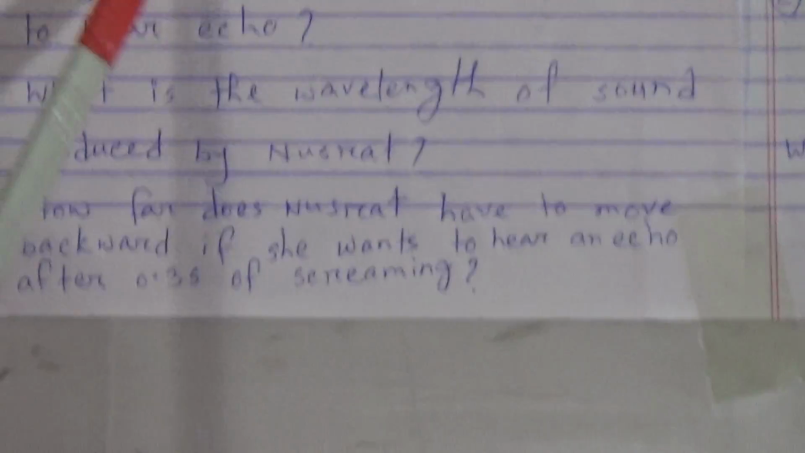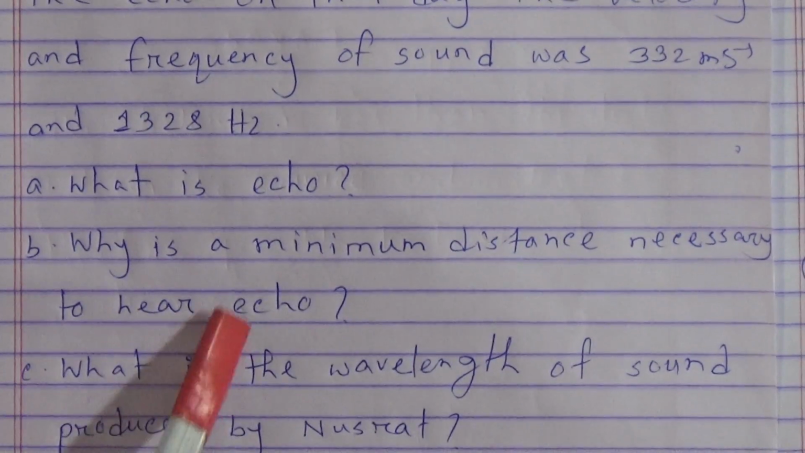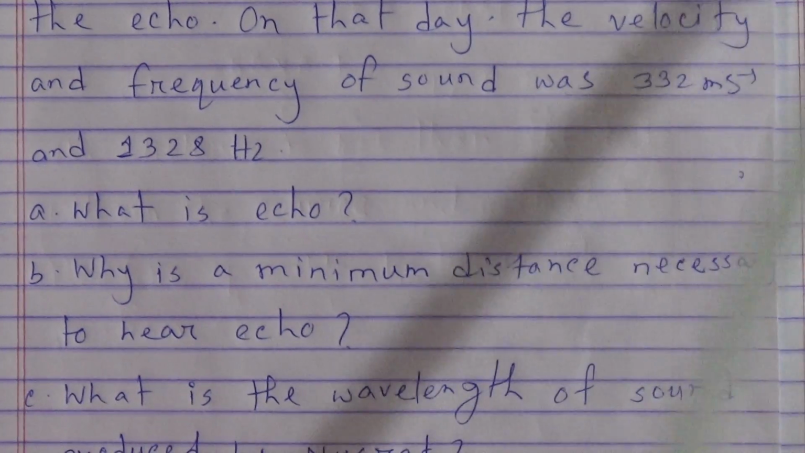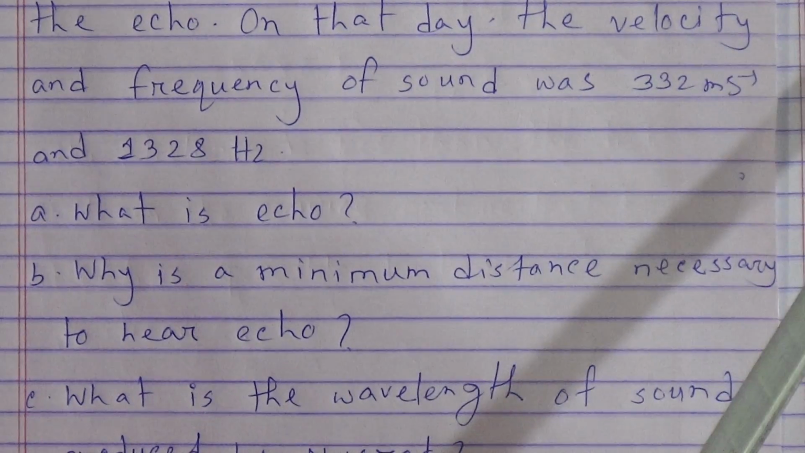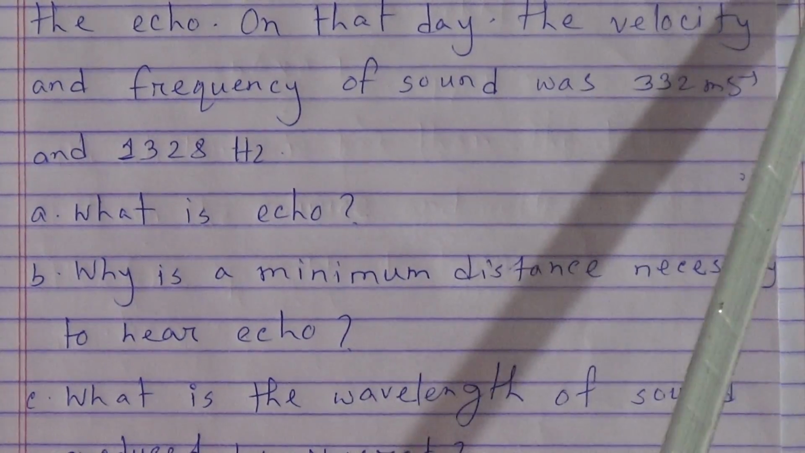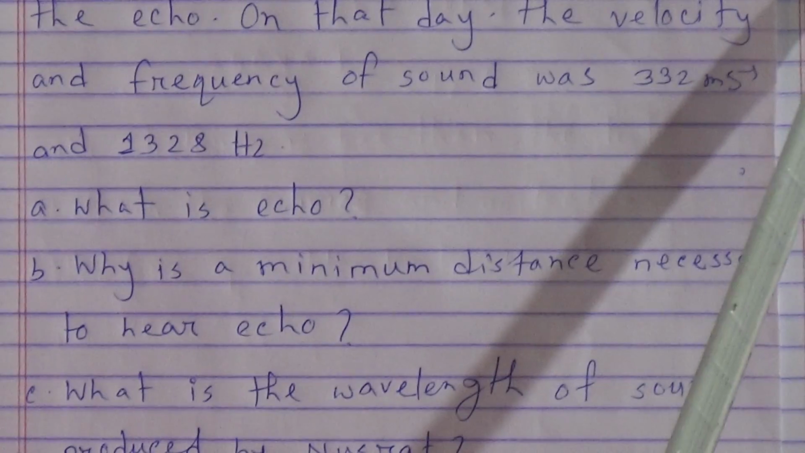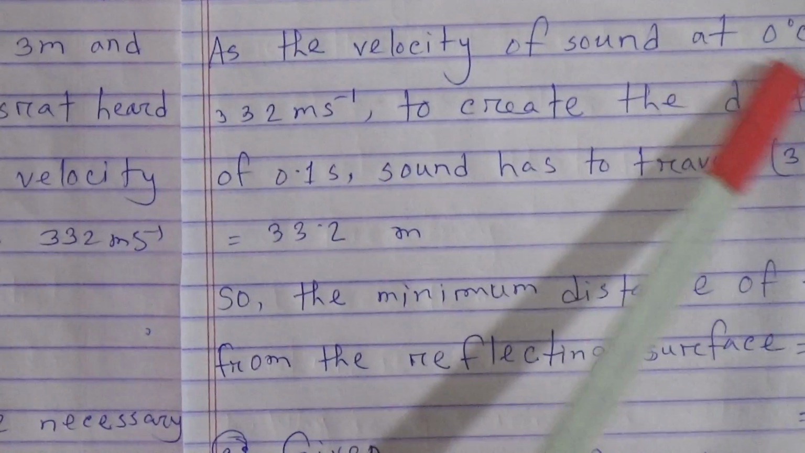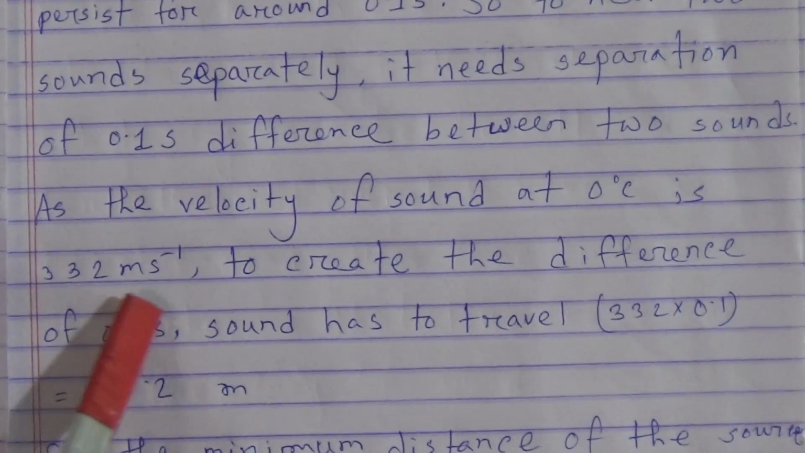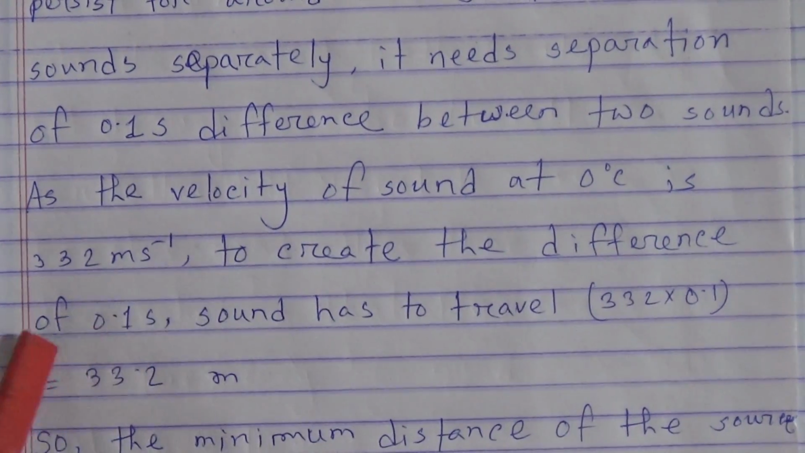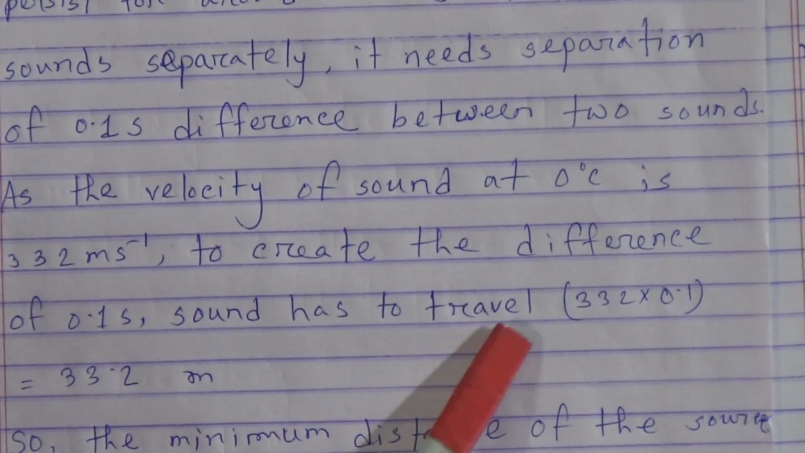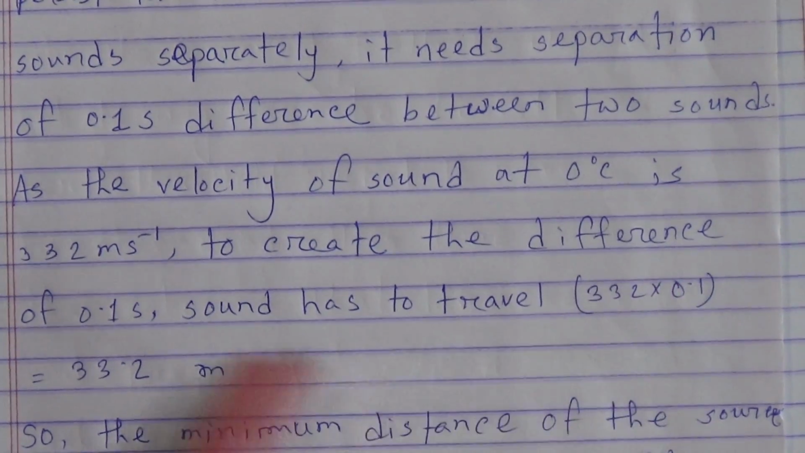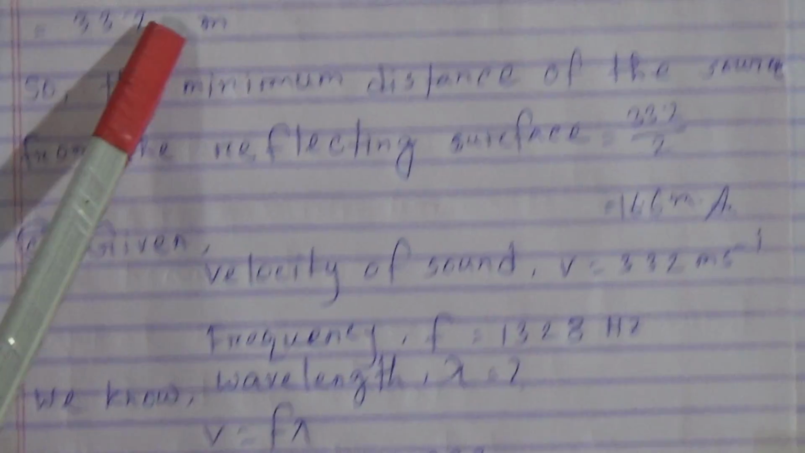Now question number B. Why is a minimum distance necessary to hear echo? The answer will be, when we hear something, the feeling persists for around 0.1 second. So to hear two sounds separately, it needs a separation of 0.1 second between the two sounds. As the velocity of sound at 0 degree centigrade is 332 meter per second, to create the difference of 0.1 second, sound has to travel 332 into 0.1, that means 33.2 meter.